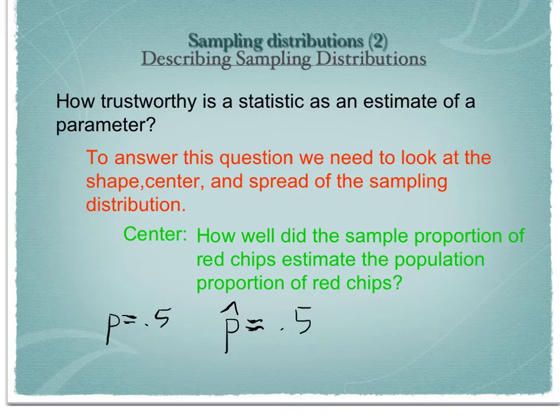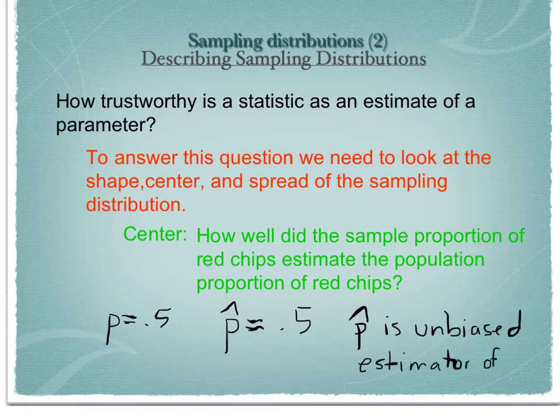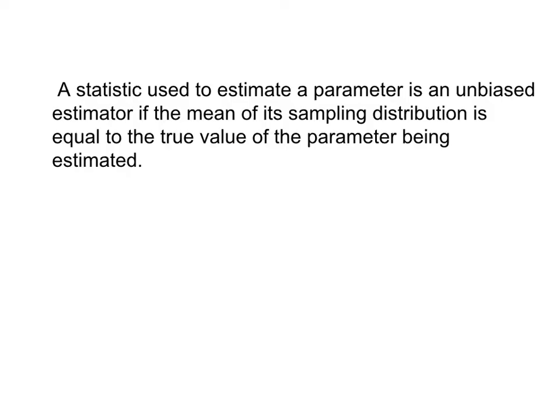That tells us that p-hat is an unbiased estimator of P. So a statistic used to estimate a parameter is an unbiased estimator if the mean of its sampling distribution is equal to the true value of the parameter being estimated.